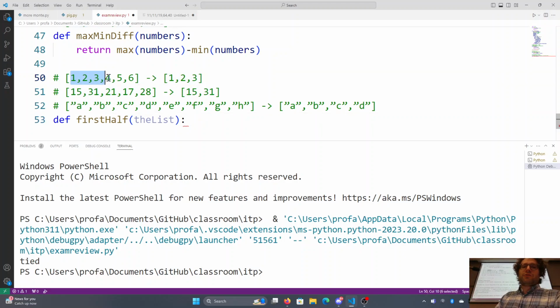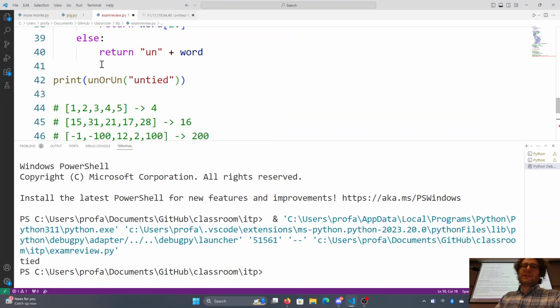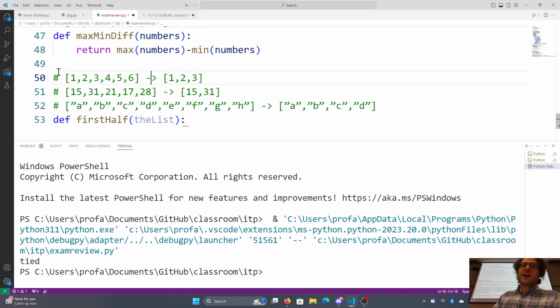Here we have 1, 2, 3, 4, 5, 6. And so the function should just simply give, so here I didn't bother surrounding it with the function call. I just simply showed the input-output pairs. 1, 2, 3, 4, 5, 6 gives us 1, 2, 3. That makes sense. Here, 15, 31, 21, 17, 28 gives us 15 and 31.